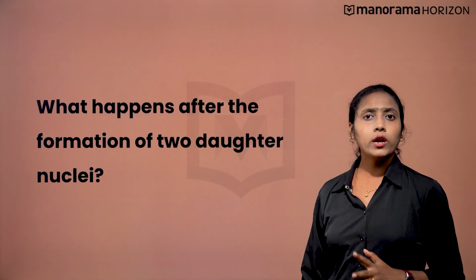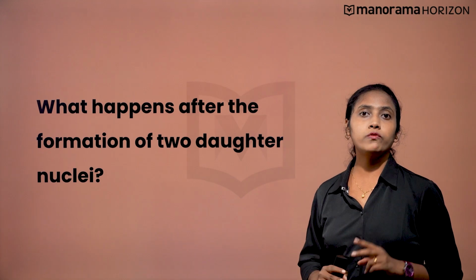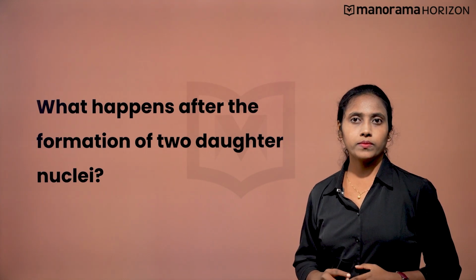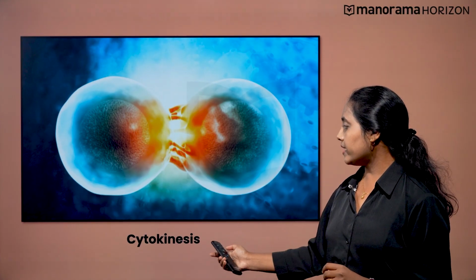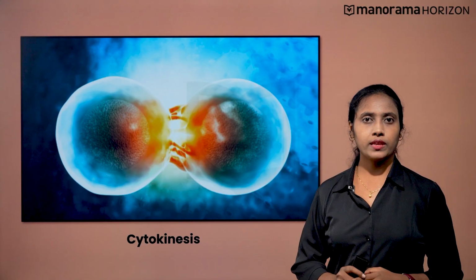Well, what happens after the formation of 2 daughter nuclei? Once the nucleus is divided, the cell starts dividing its cytoplasm and we call it cytokinesis.